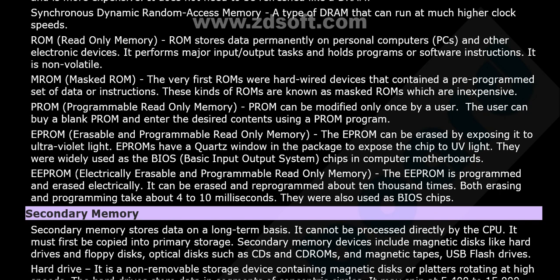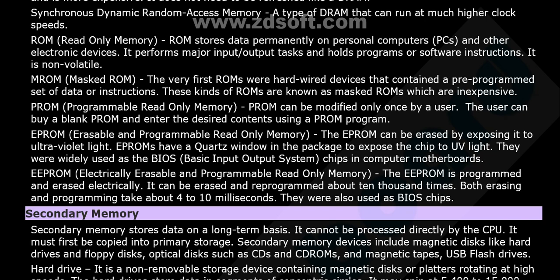Next, ROM, read only memory. ROM stores data permanently on personal computers and other electronic devices. It performs major input output tasks and holds programs or software instructions. It is non-volatile. So what about primary memory? Primary memory is a volatile one, but ROM is a non-volatile thing. You need to understand that.